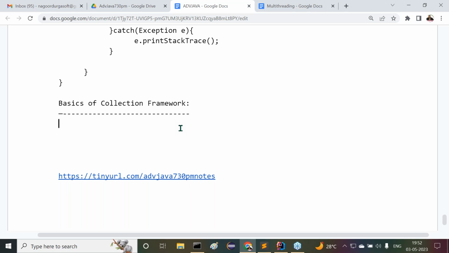Okay. Now let's come to our collection framework. First of all, tell me, what is a collection? What is this collection actually?